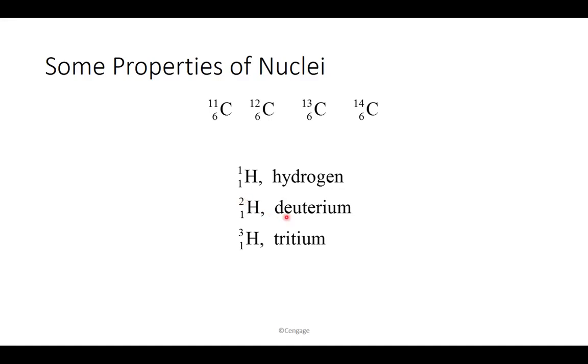This is what we usually call deuterium. And then we can have tritium, which has 2 neutrons and 1 proton. But in general, if you know the mass number and the atomic number, you can easily find the number of protons, number of neutrons, and number of nucleons in general.